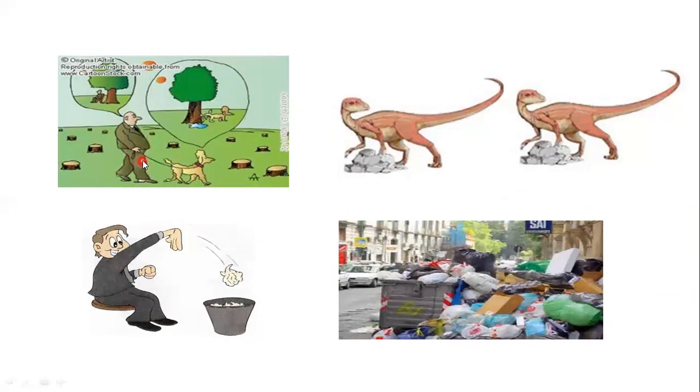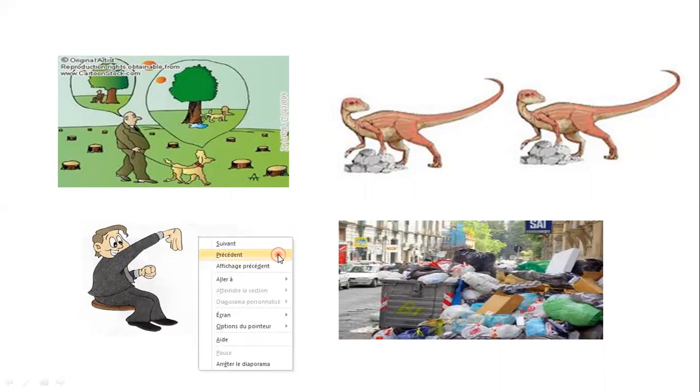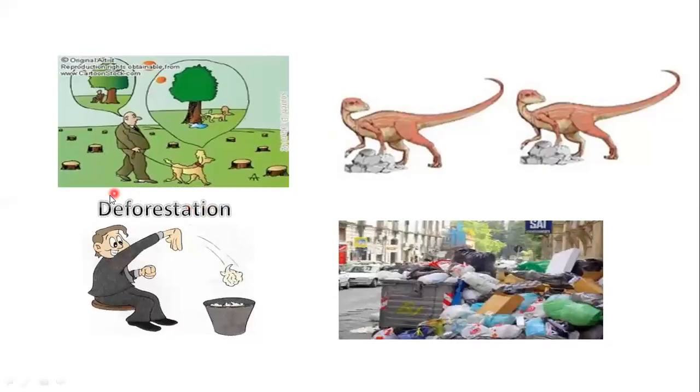This is what we call deforestation. Okay, it is caused by cutting down trees. We call it deforestation.